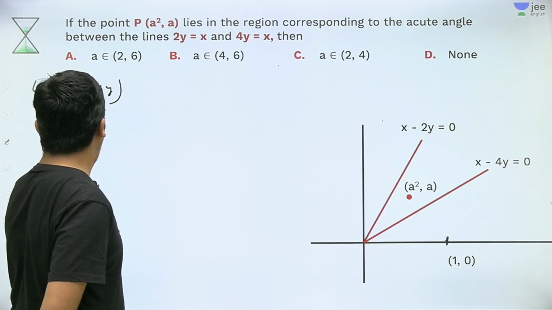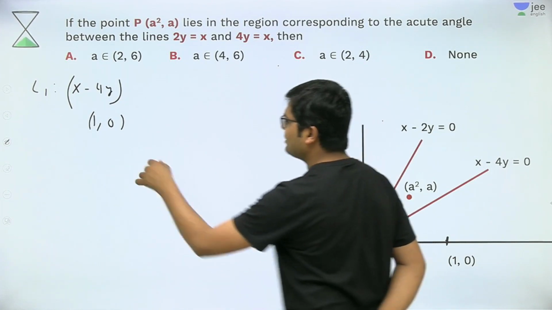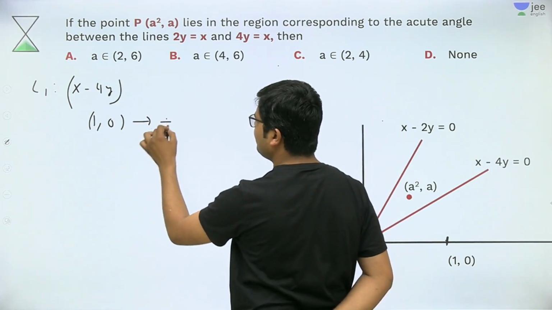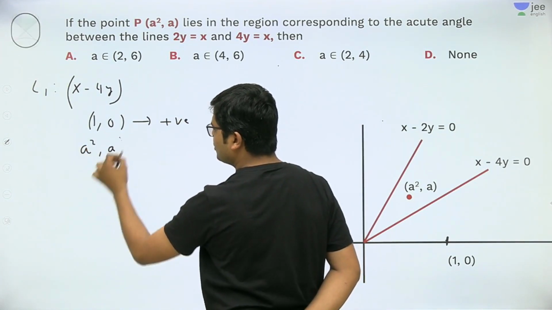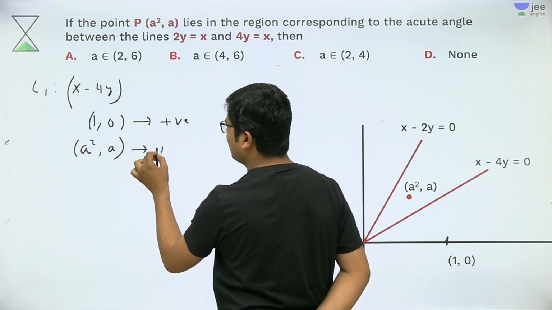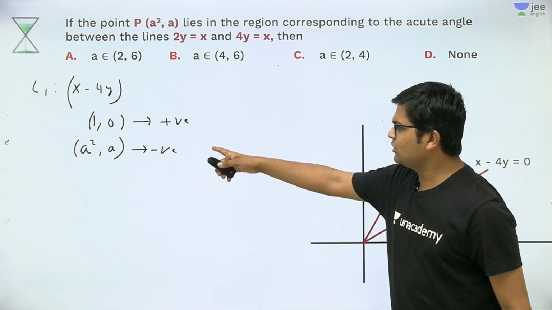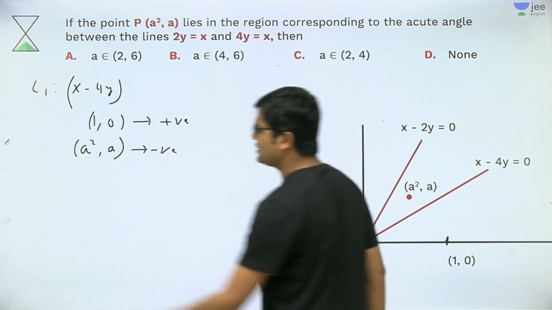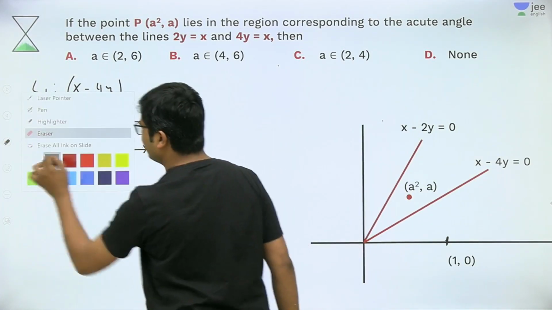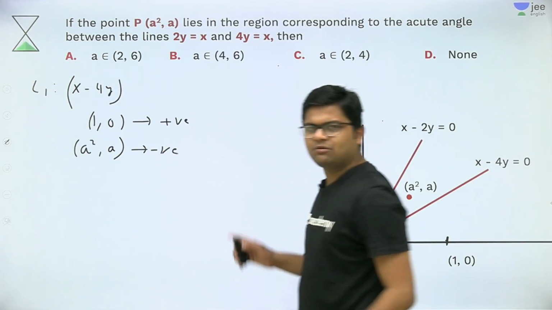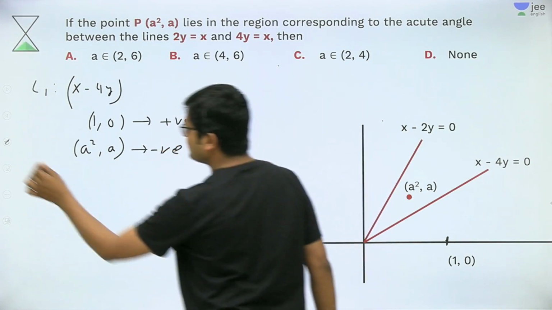If I put (1, 0), then this line becomes positive. So (a², a) should give this line a negative sign scheme. I think this must be clear with everybody, that what I have written is standard theory that we have discussed in the previous question. Okay, so let's apply this.